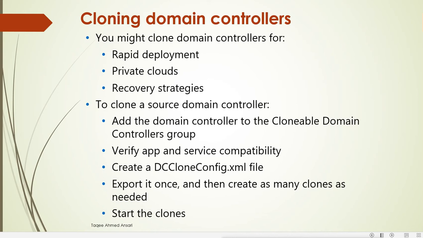Rapid deployment means that if we rapidly want to create two or three domain controllers, we can just clone these domain controllers. How can we do that? By using a virtual domain controller. Basically the cloning is for virtual machines, virtual domain controllers. We use virtual domain controllers for easy deployment, so that we can quickly and rapidly deploy multiple domain controllers if we need. Normally we would install a fresh one and then create it as a domain controller, or we can do this by cloning.